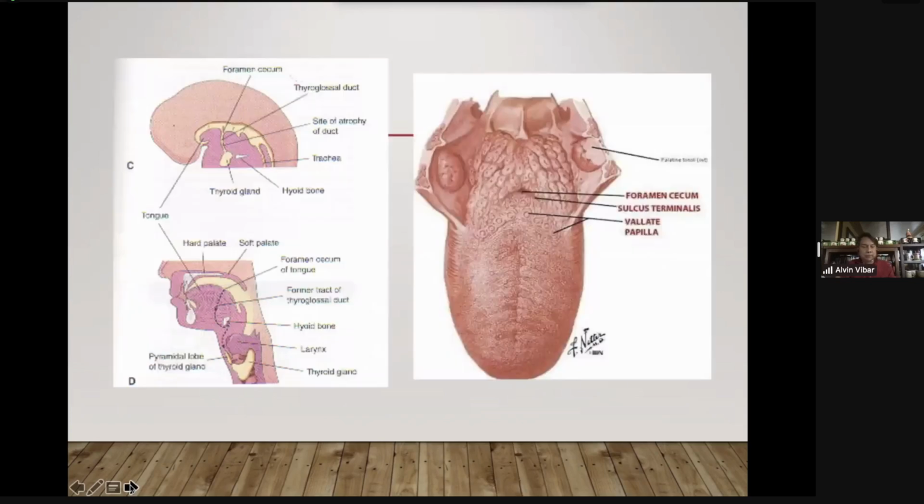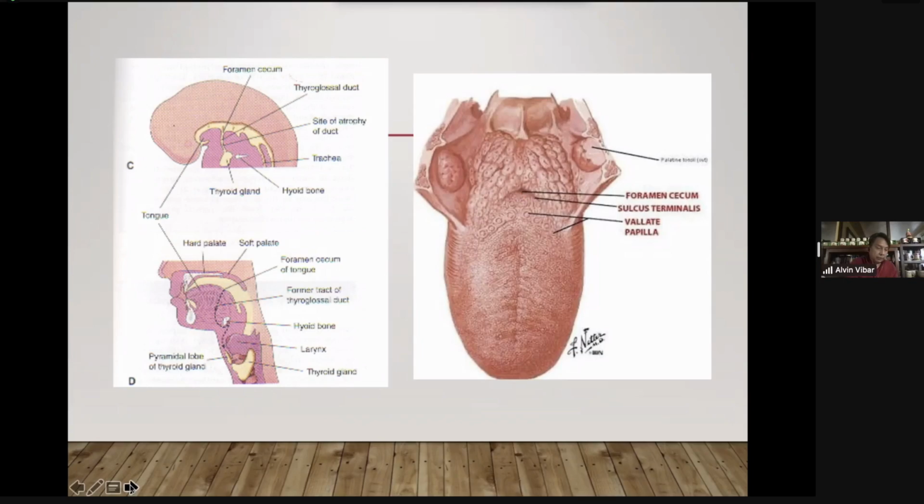Let's go back to this picture. I hope you still remember the picture of the tongue. This is the sulcus terminalis, a V shape that separates the tongue into an oral part here and a pharyngeal part posteriorly. The foramen cecum is located here, anterior to the sulcus terminalis. Again, frequently asked in the board exam: the foramen cecum represents the remnant of what fetal structure? Thyroglossal duct.